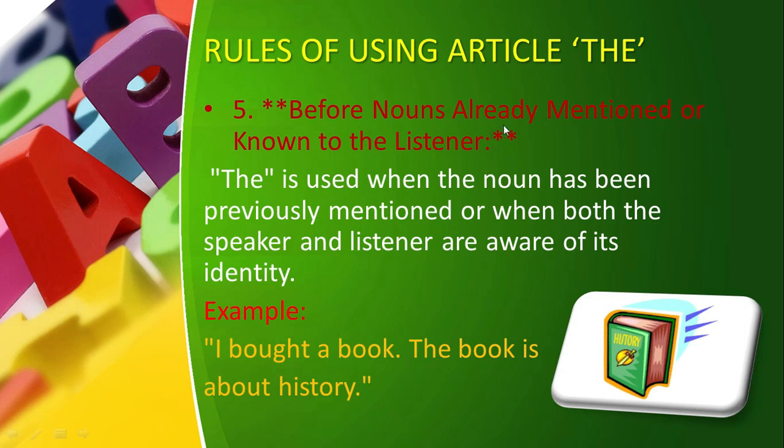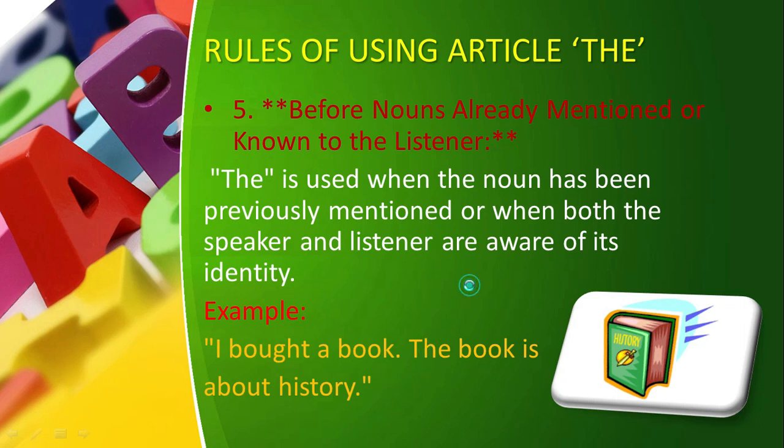Before nouns already mentioned or known to the listener. "The" is used when the noun has been previously mentioned. On the very first slide, I told you that when you talk about the thing that you talked about previously as well, then you use the article "the", or when both the speaker and listener are aware of its identity. For example, "I bought a book." Here you have used the indefinite article "a". "I bought a book. The book is about history." Now you are referring to the book that you bought, and that's why you are using "the", because you are talking about the book that you previously talked about. That's why you are highlighting it. Now you are going to say "the book is about history."